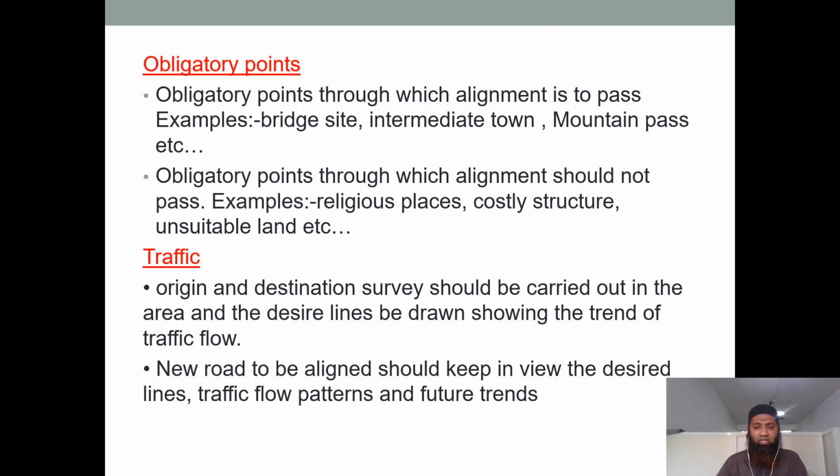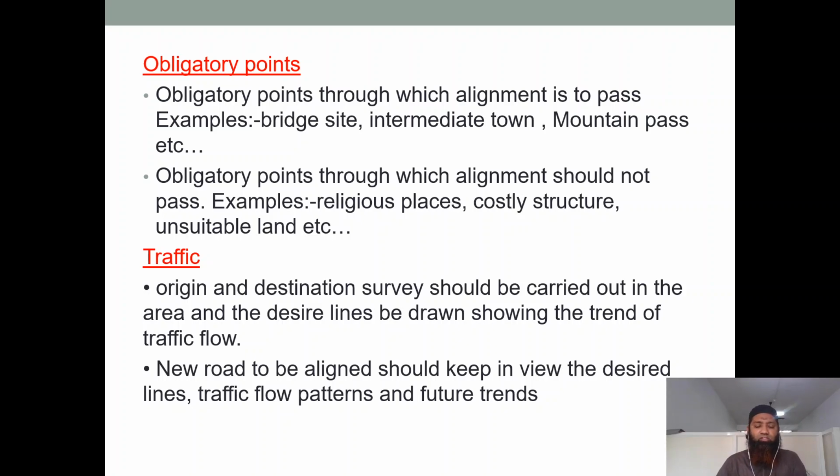Intermediate town: sometimes there is a need, we have to pass through an intermediate town. Some goods come from one part of the state to the other state. In that situation, we need to unload some goods at one place. So intermediate town, even this should be seen. And mountain pass areas also. In mountain pass areas, as I had told you, landslides are prominent. Sometimes because of those landslides, there is loss to property and life also. So even this should be taken into consideration.